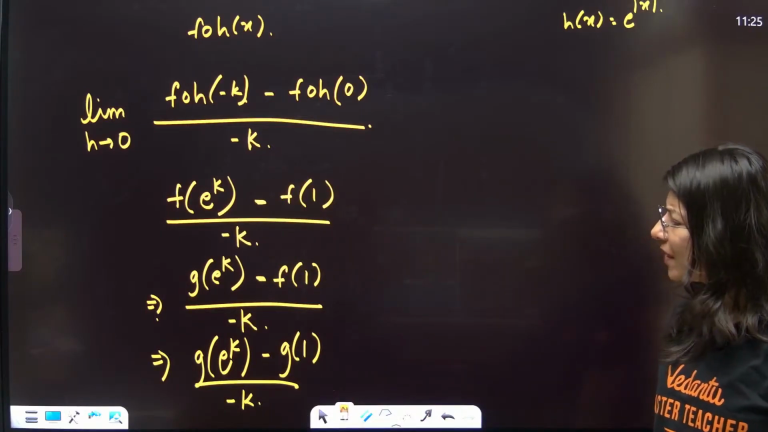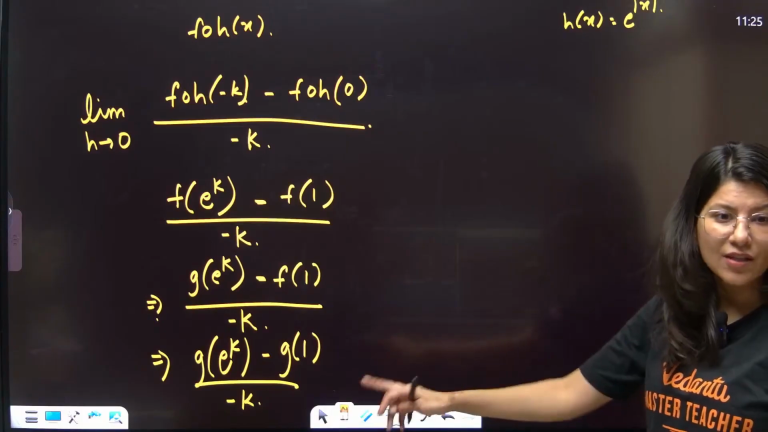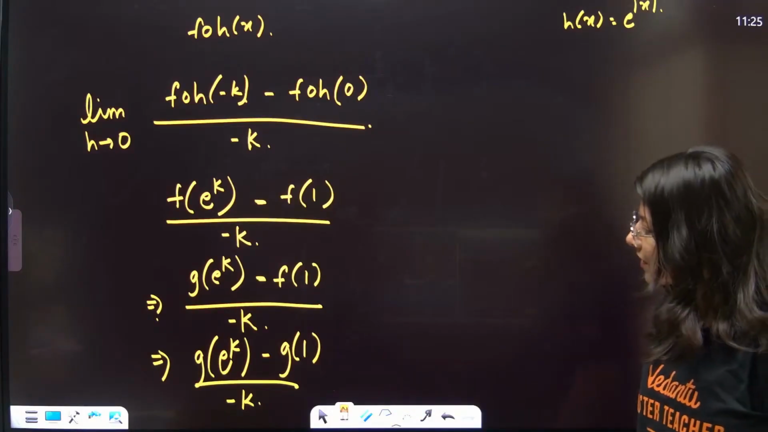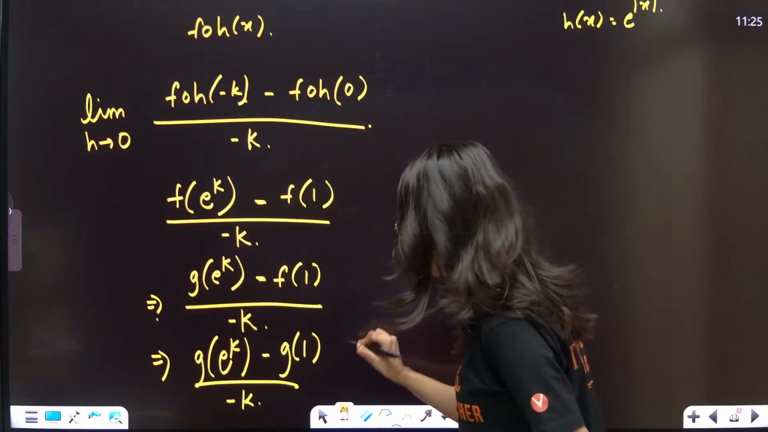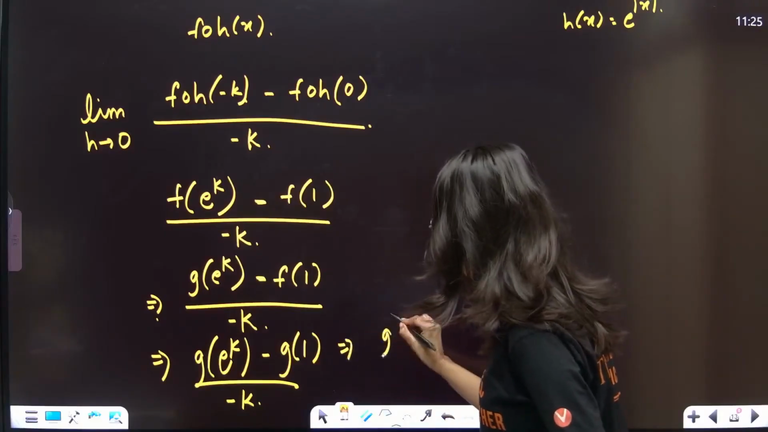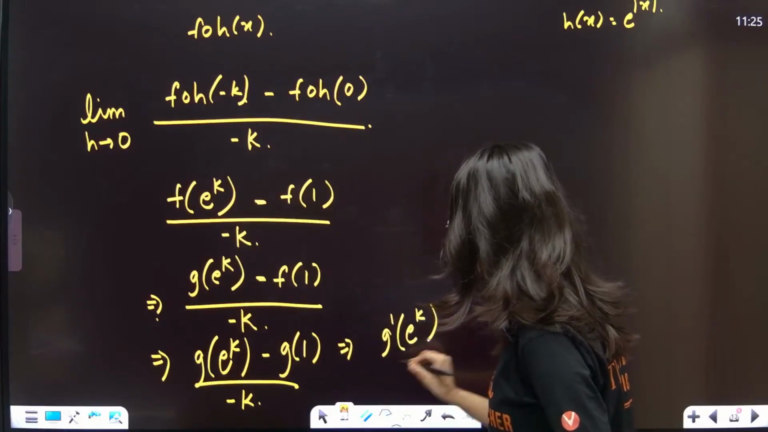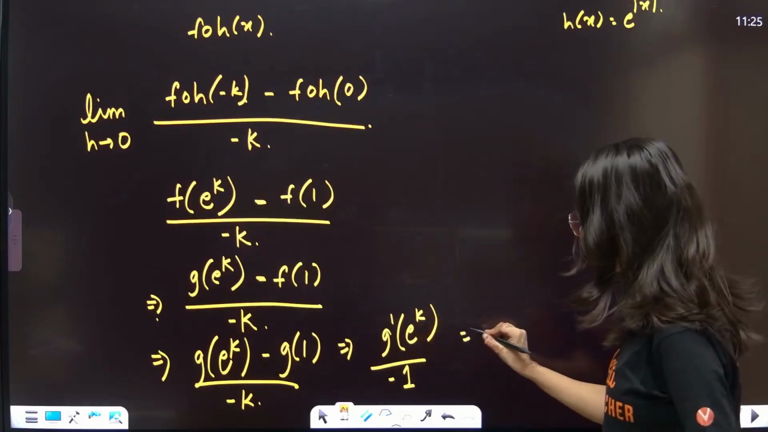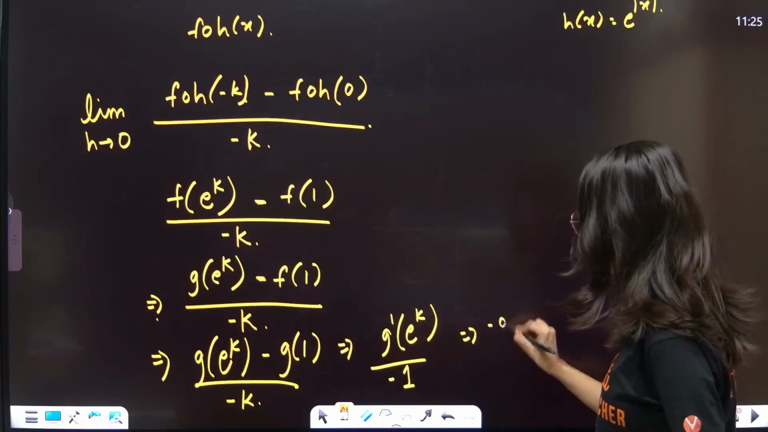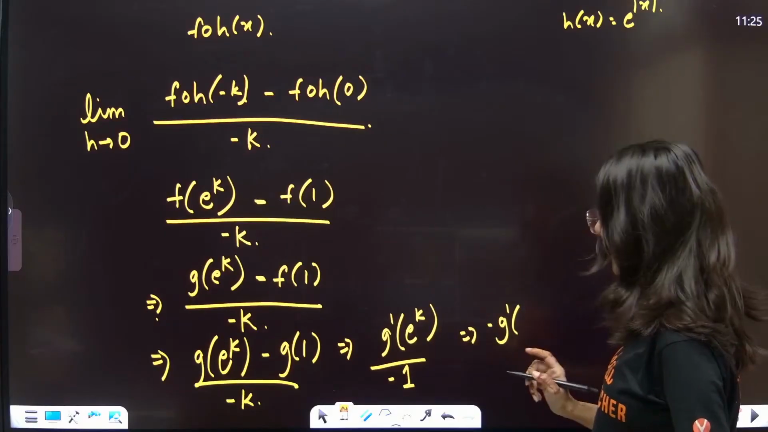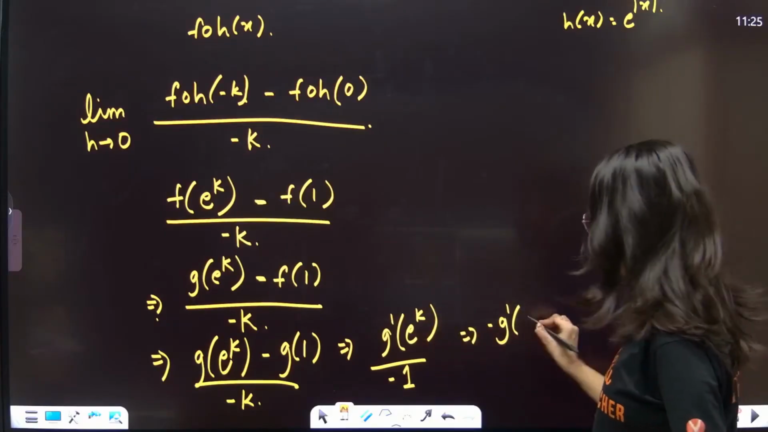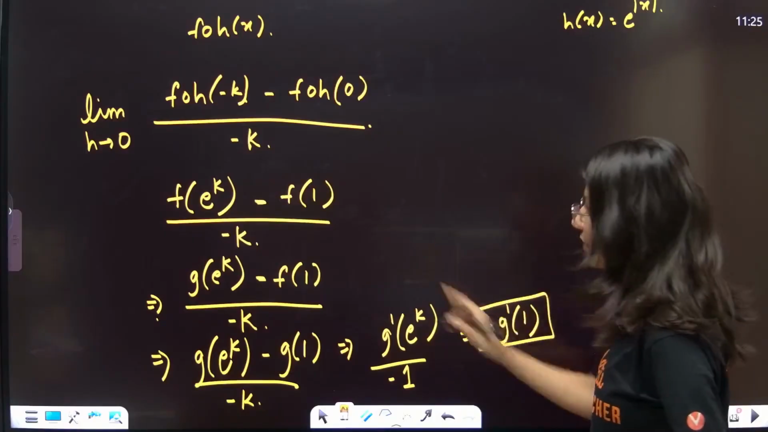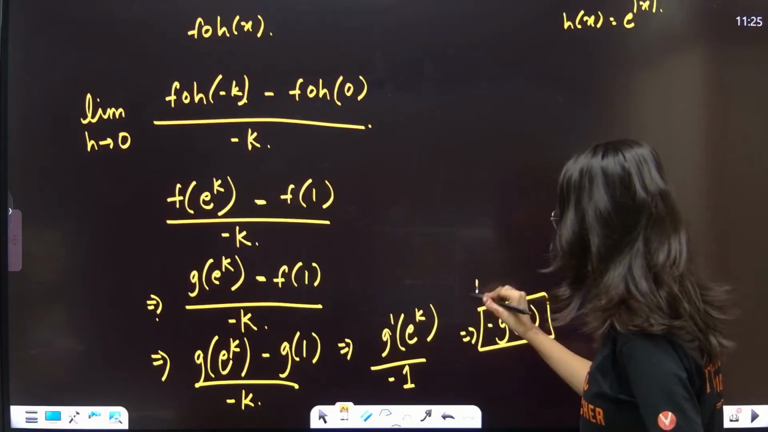Now g of e power k minus g of 1 is 0 by 0 form, so you can apply L'Hopital. So g dash e power k upon minus 1. Now you put k equal to 0. So this is nothing but negative g dash 1. This is your final LHD.